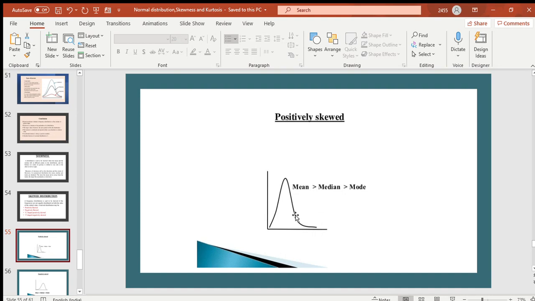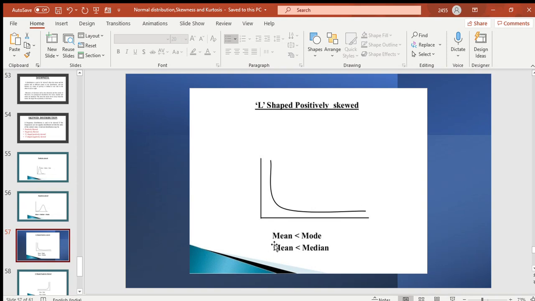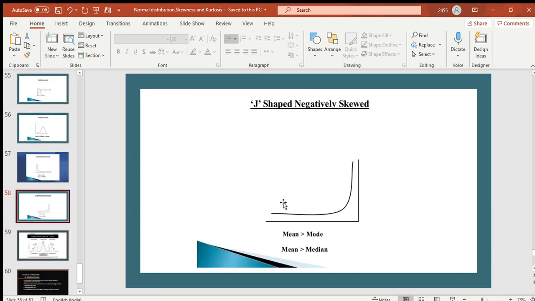Negative skewed, also known as left skewed, the tail is to the left. Here the mode is more than the median and the mean. In L-shaped positively skewed, here mode is more than mean and median is more than mean, so mean is the least. In the J-shaped negatively skewed, here mean is more than mode and mean is more than median. No idea about the mode and the median.